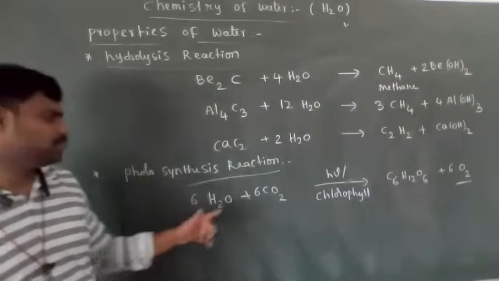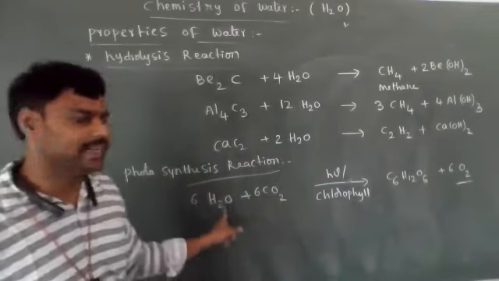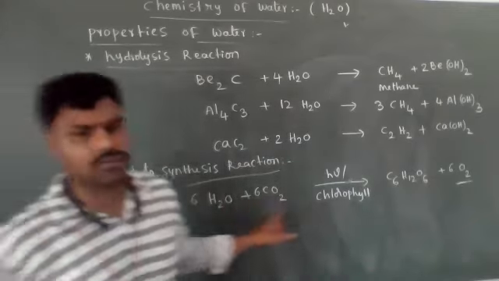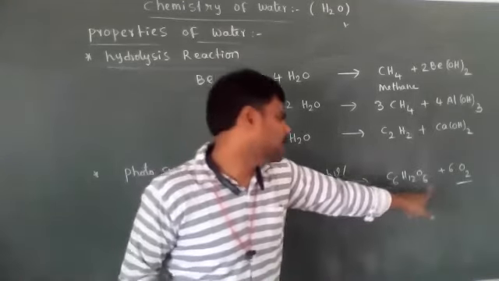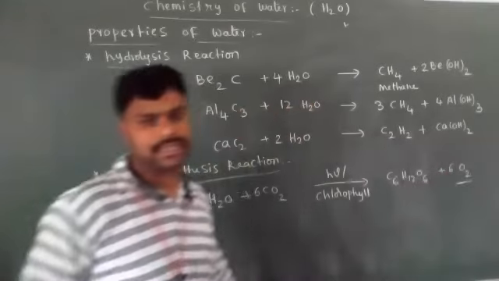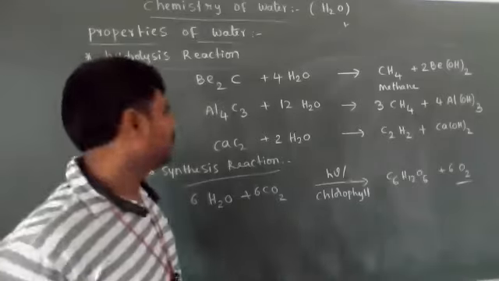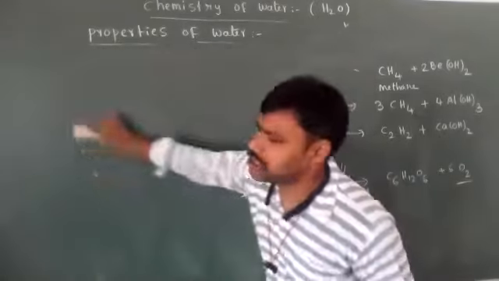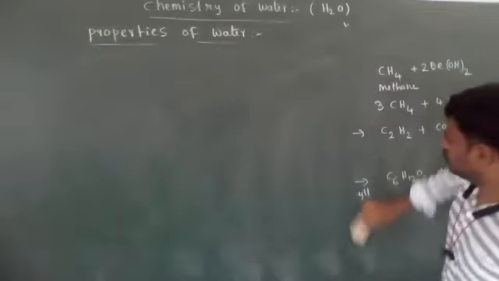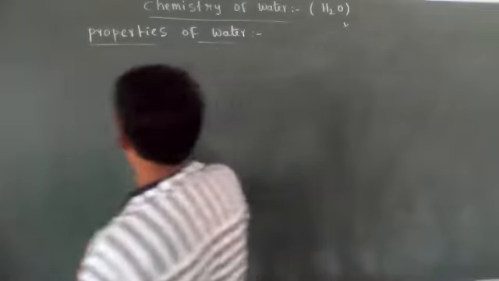In the photosynthesis process, the green leaves of plants utilize carbon dioxide and water and convert them into food material, carbohydrates C6H12O6, and release oxygen gas. Okay, students, this reaction is known as the photosynthesis reaction. Next important chemical property of water is formation of hydrates.